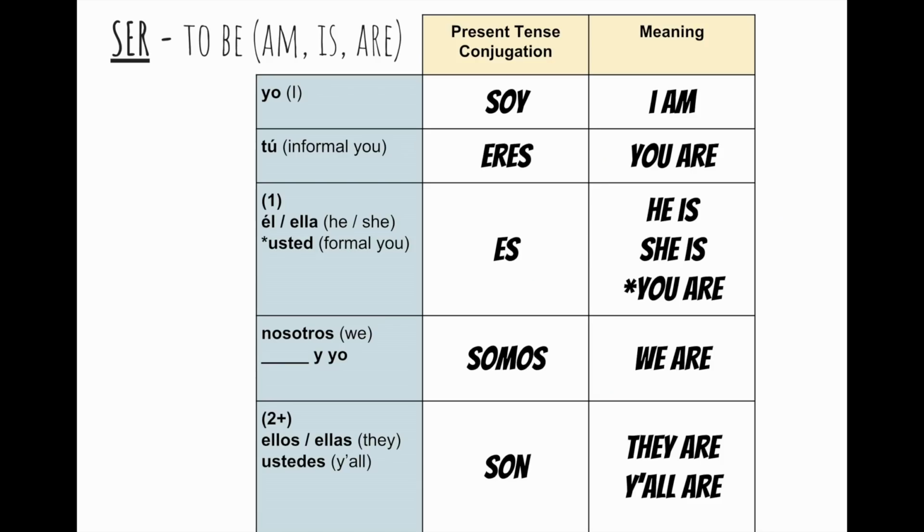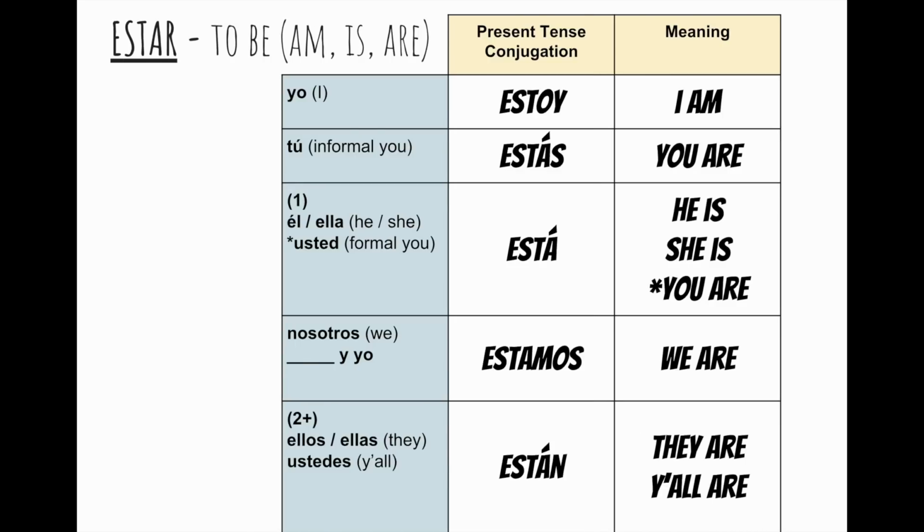So here we can review these verbs one more time. The verb ser, essence, permanent things. Soy, eres, es, somos, son. And the verb estar for status, for temporary things. Estoy, estás, está, estamos, están.